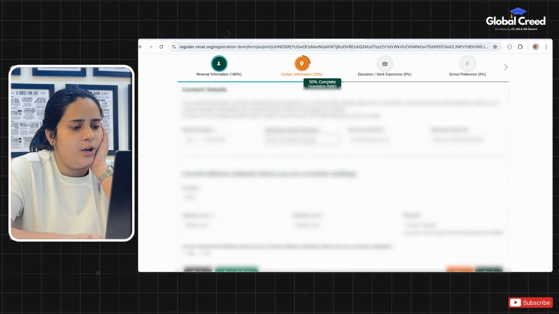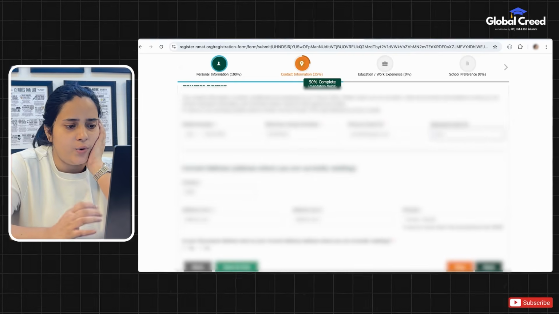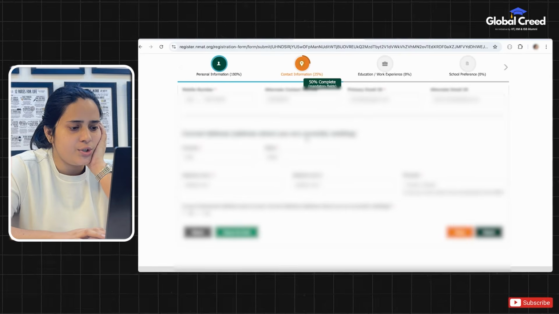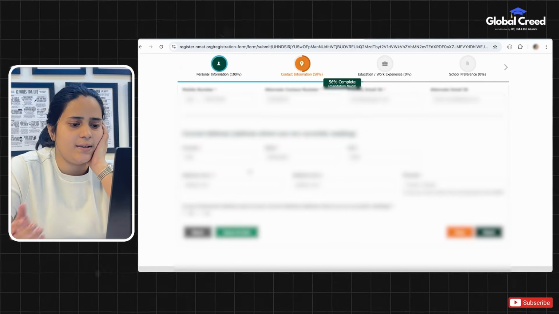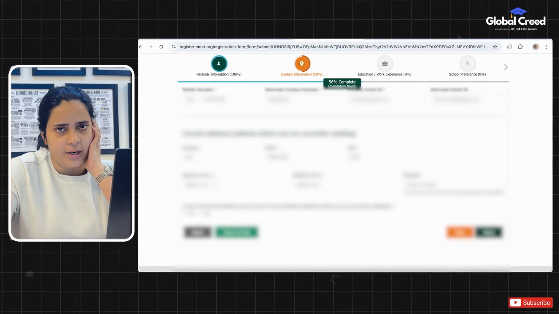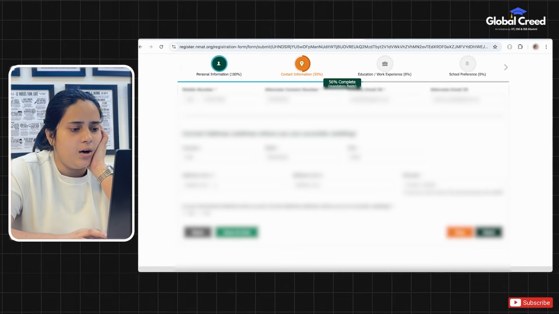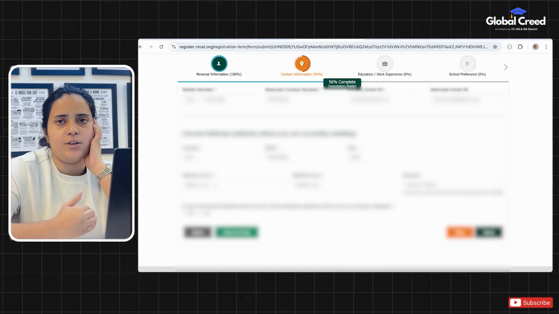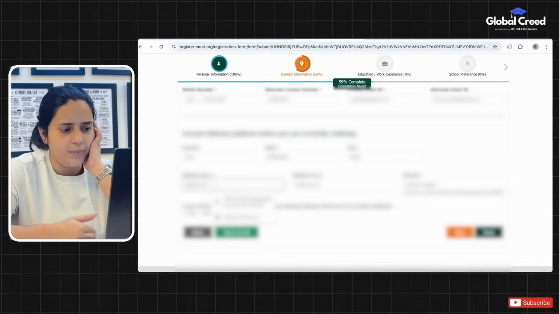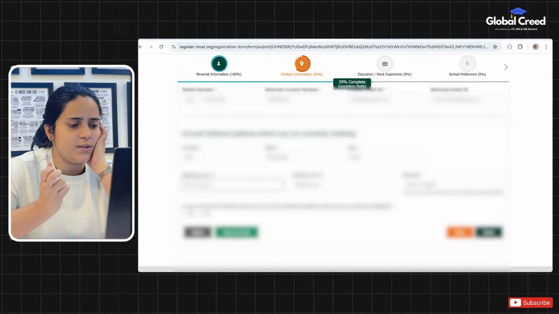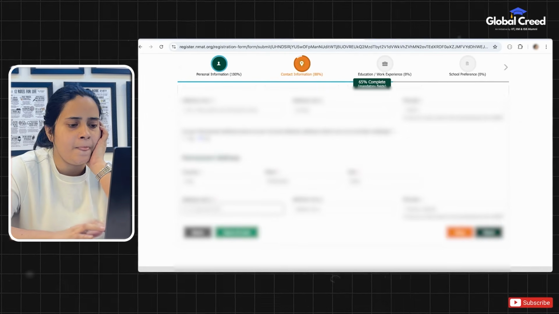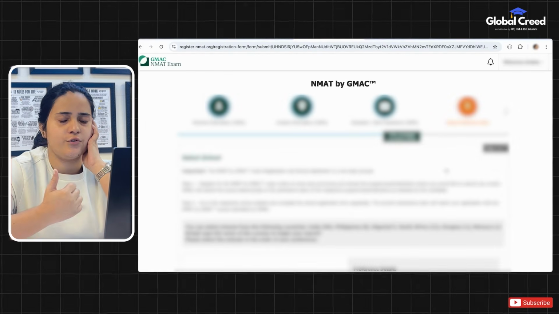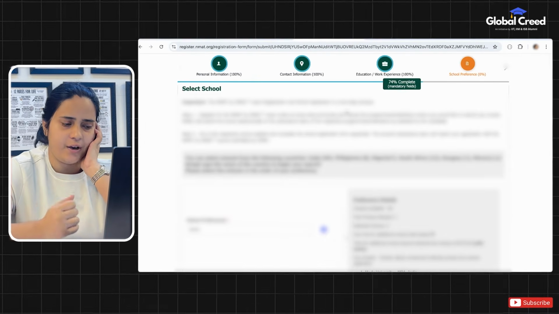Second, you have to fill out your contact information. This is where you put your current and permanent address. This is crucial for selecting your test center, as the system will show you the options accordingly. Third, you have education and work experience. Enter your highest education level, and also your work experience after your graduation. Be careful with the dates. The work experience is calculated as of July 1st, 2025.